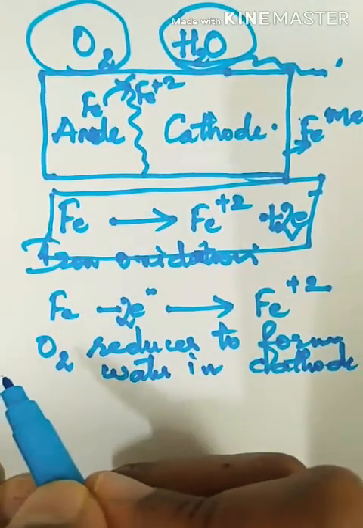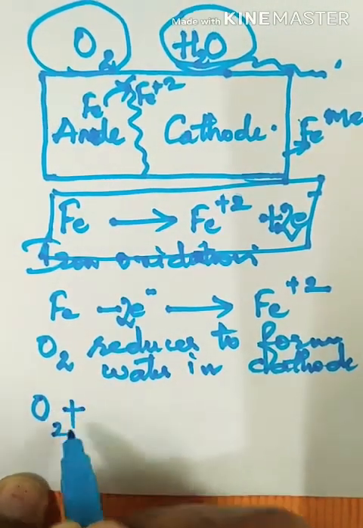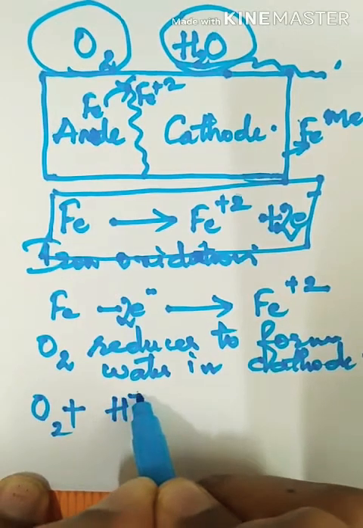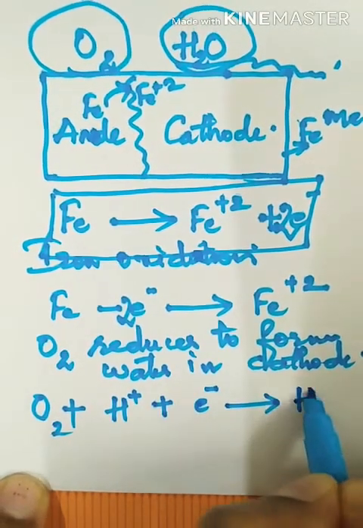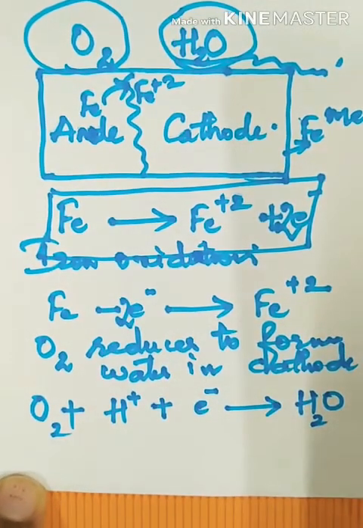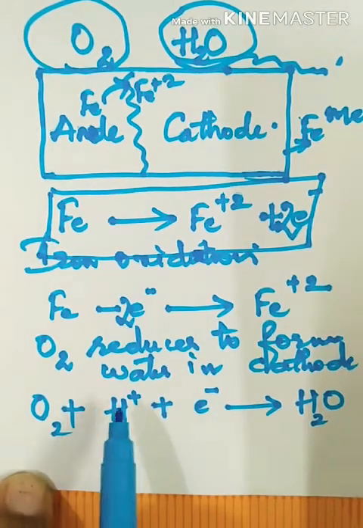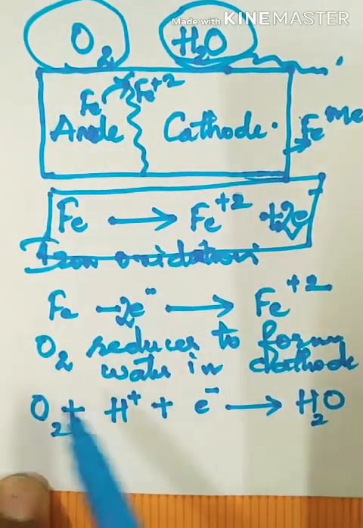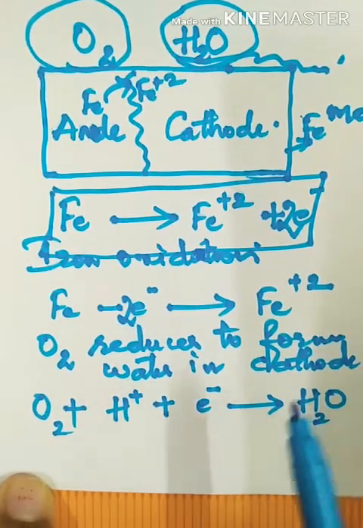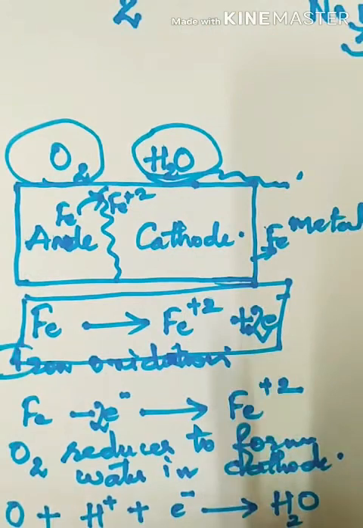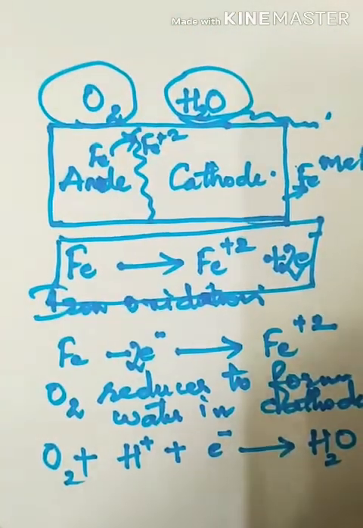How will you explain the reaction? You will explain it as O2 plus H plus plus electron gives H2O. Now from where did these H plus ions come? These H plus ions came from the ionization of water itself. This process is not specified in your textbook.